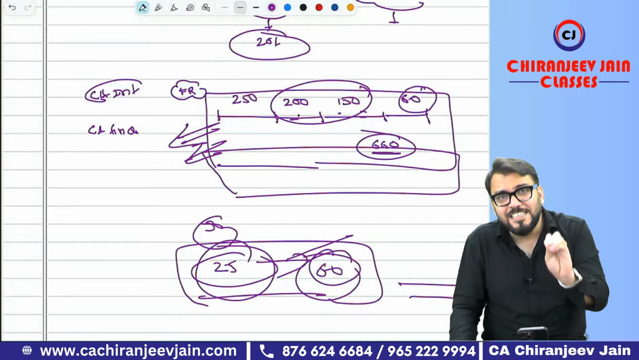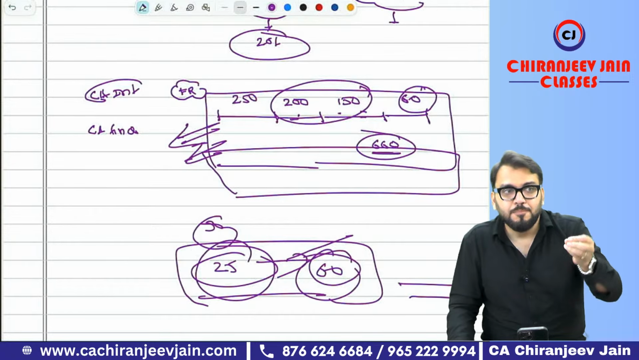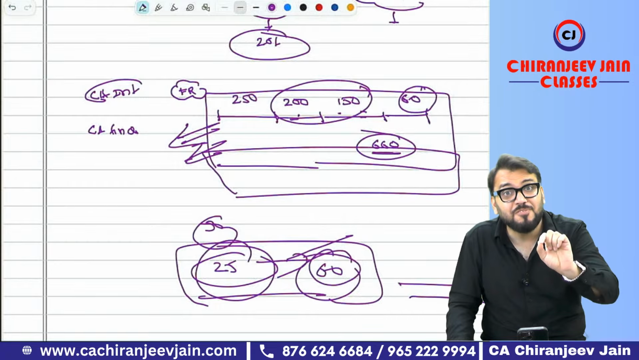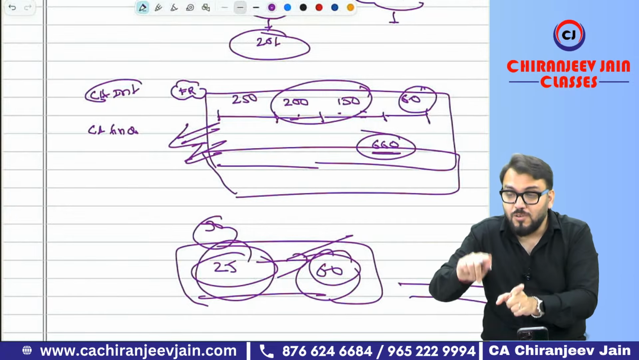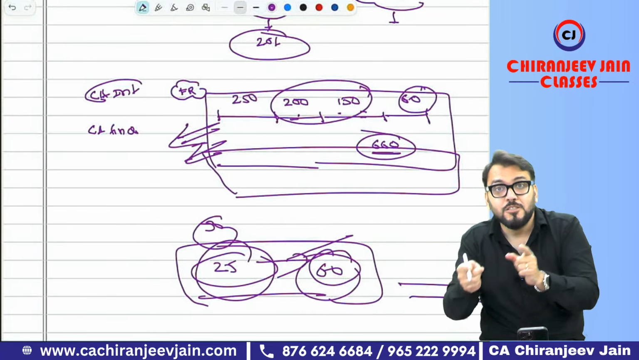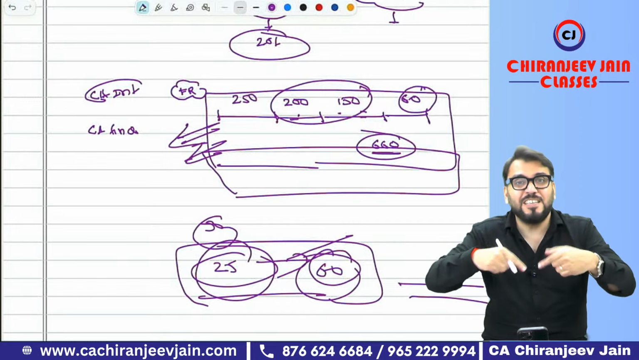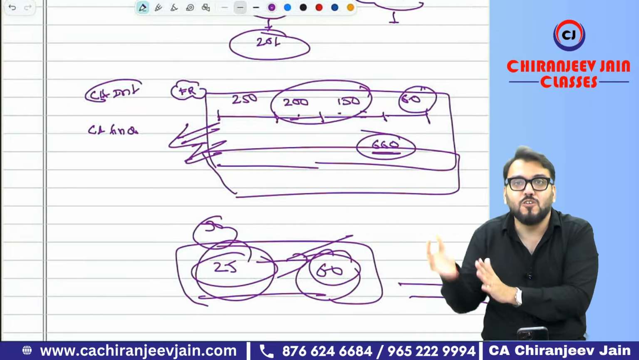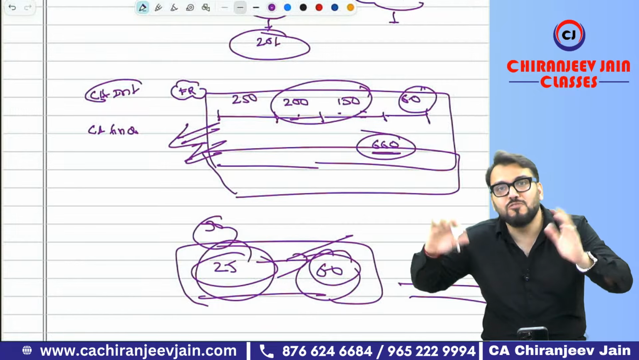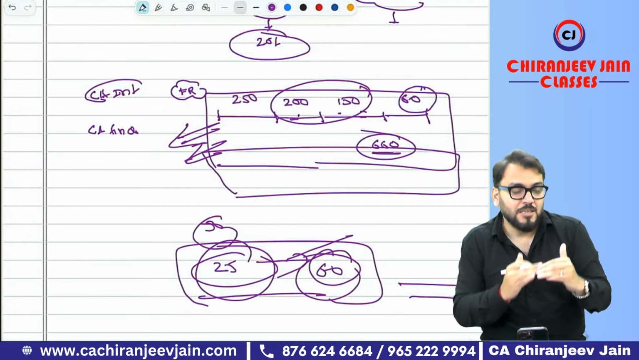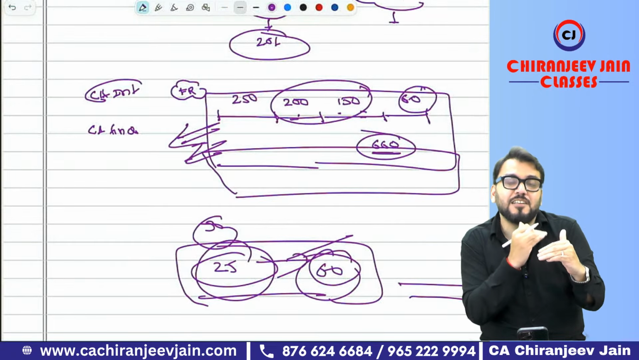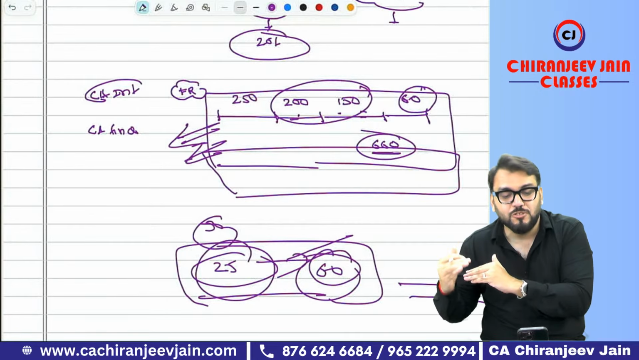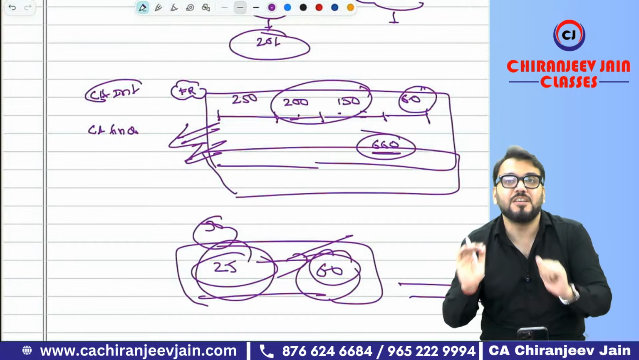CA Inter focuses on working knowledge. If you know working knowledge, you'll pass, even if you are not conceptual. But CA Final requires working knowledge plus conceptual knowledge. If you think that because you passed CA Inter without concepts, CA Final will also be passed with only working knowledge, that is the mistake you make. Instead, say CA Inter requires working knowledge and CA Final requires thorough conceptual knowledge. That is the difference between CA Inter and CA Final.